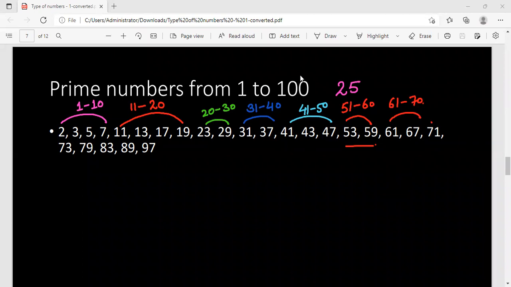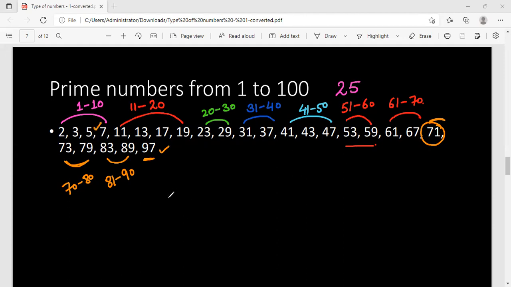Now going further, 70 to 80. How many prime numbers, guys? Don't miss 71. So there are three. Now coming to the next range, 81 to 90, two numbers, and 97 is the only prime number which is more than 90 but less than 100. I mean, in the last 10 numbers, 91 to 100, this is the only prime, 97. Correct? So you should always remember.